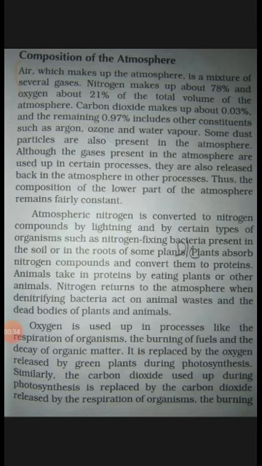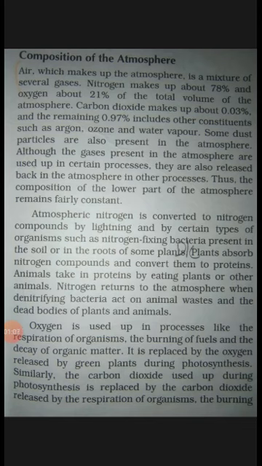And what is included? What are the important components of atmosphere? In the atmosphere there are different types of gases like nitrogen, oxygen, carbon dioxide, and dust particles, water vapor, etc. Then how much amount is in the atmosphere? There is 78% nitrogen, 21% oxygen, 0.03% carbon dioxide, and the remaining 0.97% includes other components like argon, ozone, water vapor, etc.